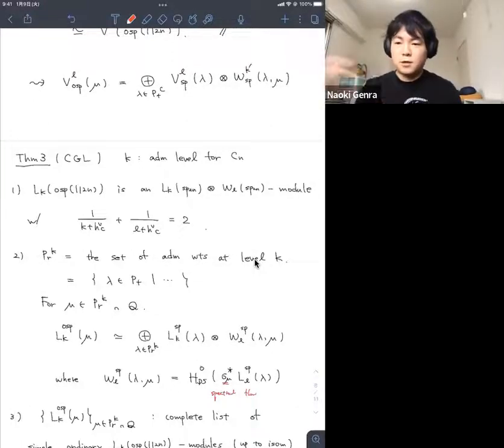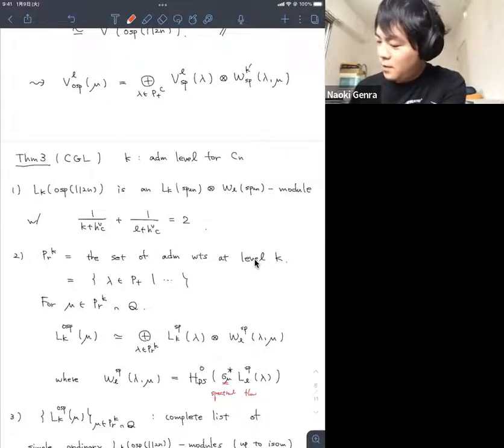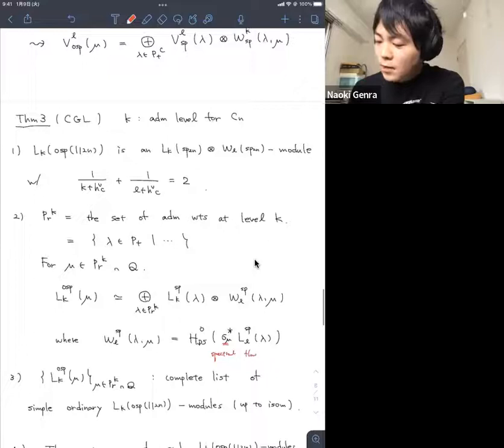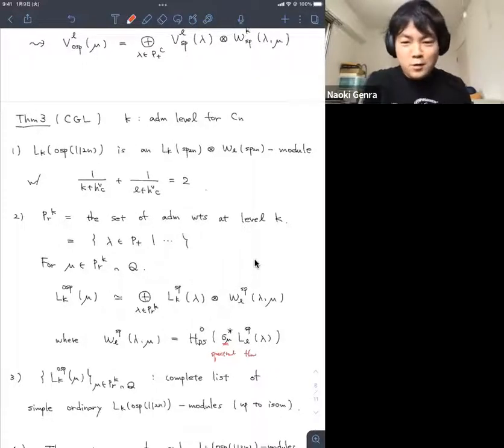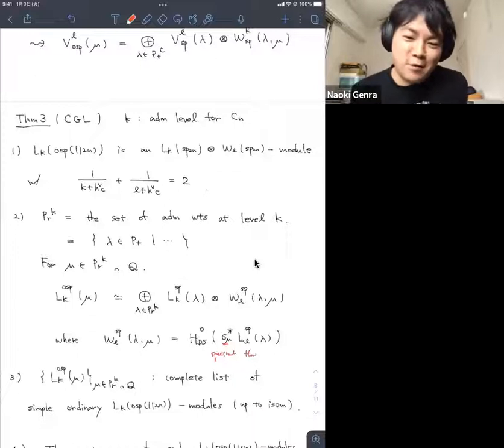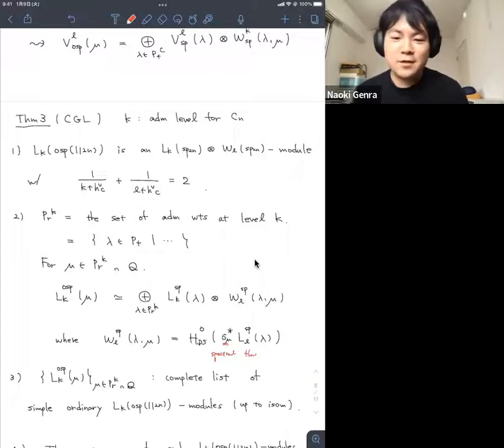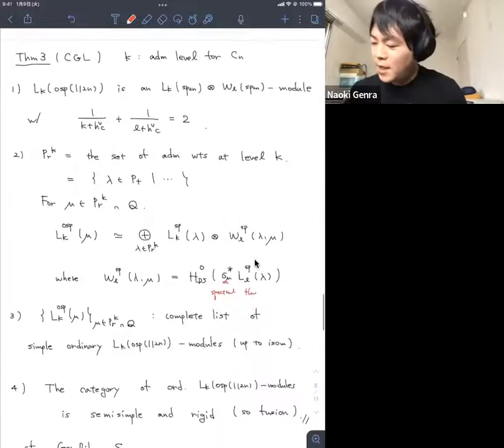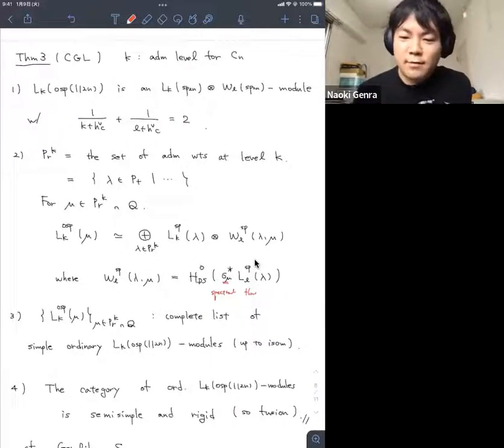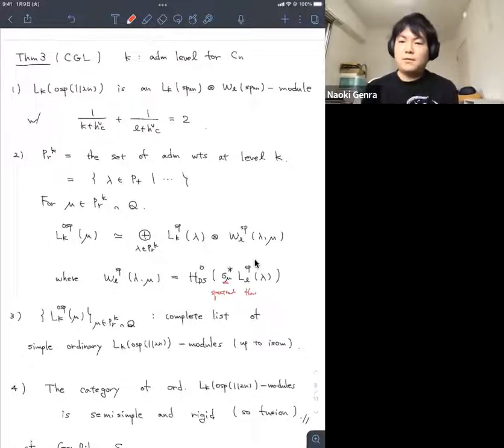Corresponding to mu, this is just shifting the action, corresponding to the Heisenberg action, by twisting mu. Anyway, we can identify this multiplicity space as this one. And the third statement is this: if you collect all LK OSP mu, this gives a complete list of simple ordinary LK OSP 1 to n modules after isomorphism. And the last statement is the category of ordinary affine OSP 1 to n modules is semi-simple.